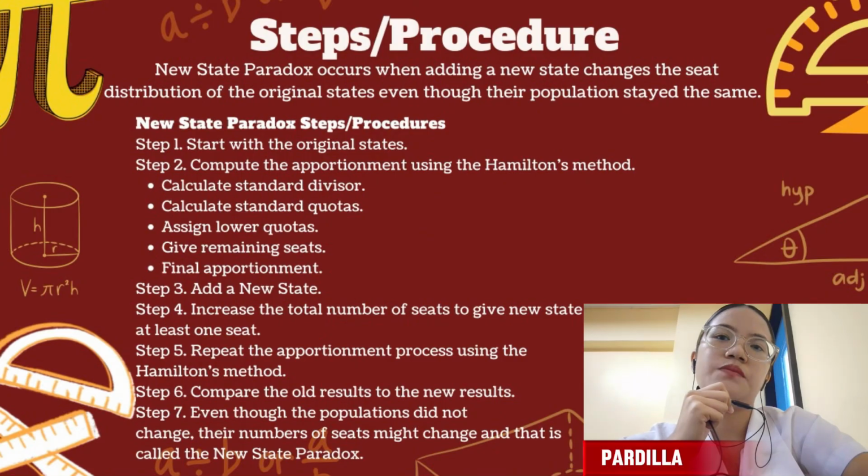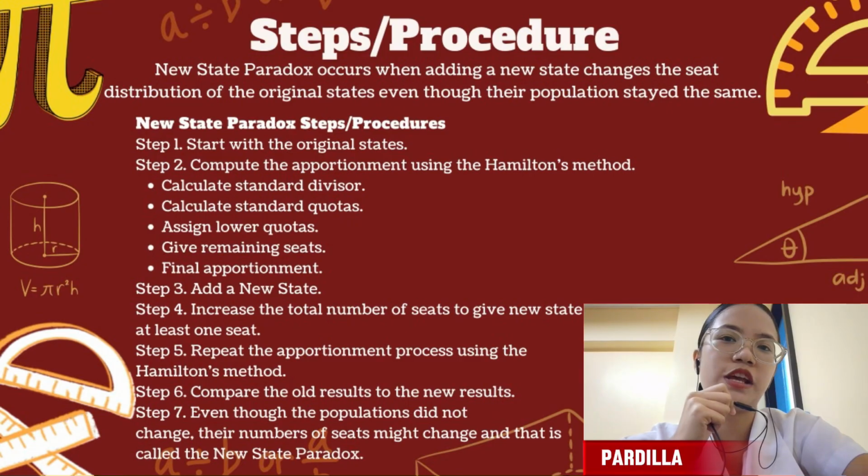So here are the steps. Step number 1, start with the original states. Step number 2, compute the apportionment by using the Hamilton's method. So here are the steps of the Hamilton's method.